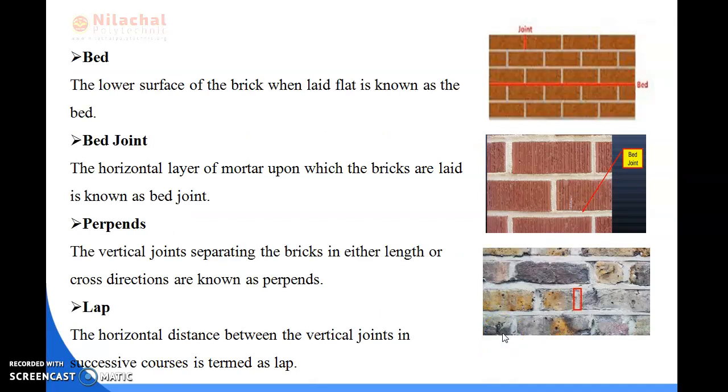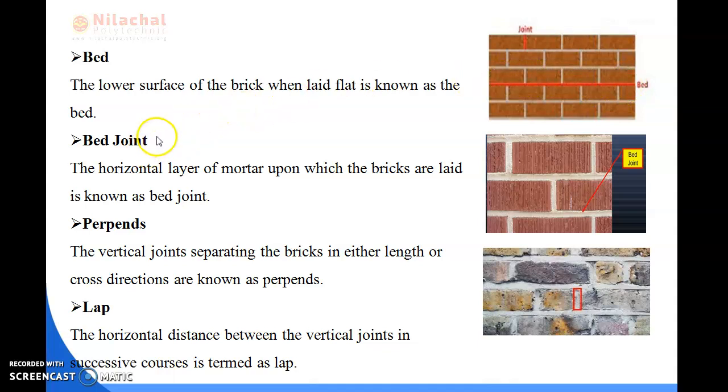So next, we will be reading about bed. What do you mean by bed? The lower surface of the brick, when laid flat, is known as bed. You can see here the images of the bed. I have already shown them. When the brick is kept on the ground and laid, the lower surface of the brick, laid flat, is known as bed.